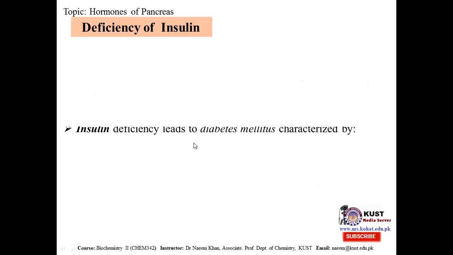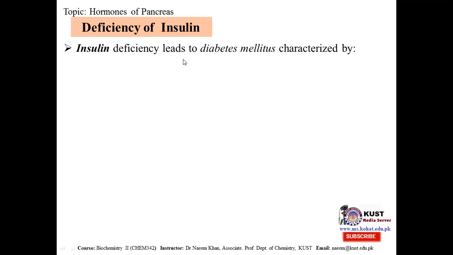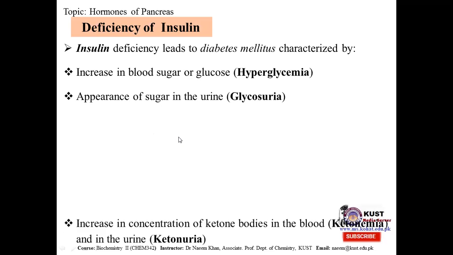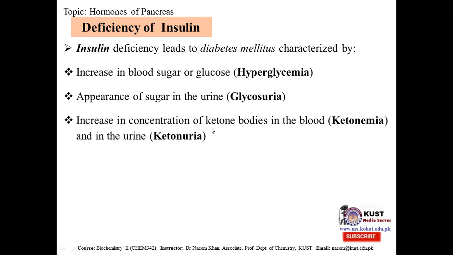Deficiency of insulin has serious impact. For example, deficiency of insulin leads to diabetes, and diabetes has so many characteristics. For example, increase in the sugar level, which is called hyperglycemia. Appearance of sugar in the urine, which is glycosuria, and increase in the concentration of ketone bodies in the blood, which is ketonemia, or increased ketone bodies in urine, ketonuria.